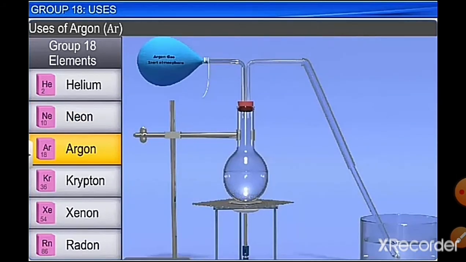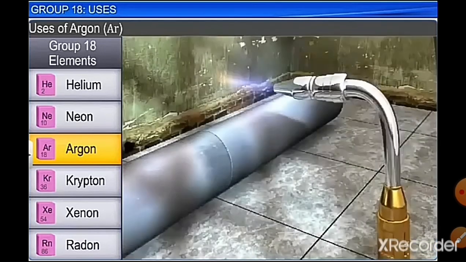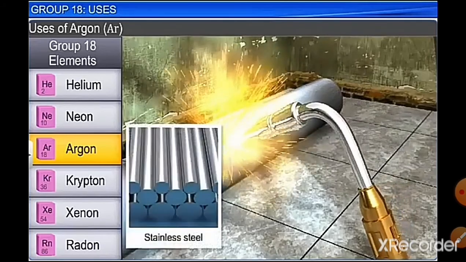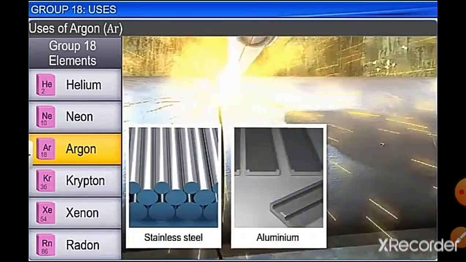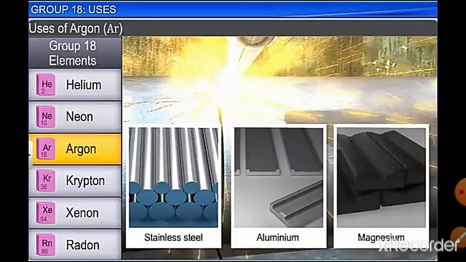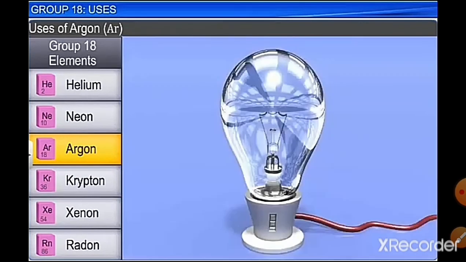Argon is used to give an inert atmosphere in different apparatus or during different chemical reactions. During welding of aluminium and stainless steel, we require an inert atmosphere and argon is used in such reactions. Argon is used to fill electric bulbs so that the tungsten filament is protected for a longer time.